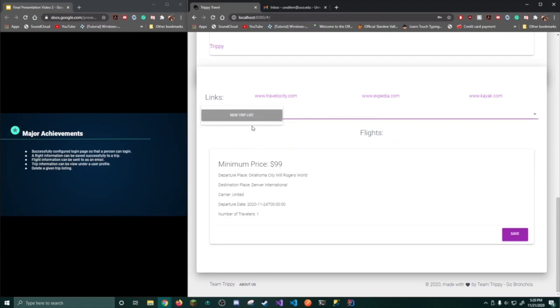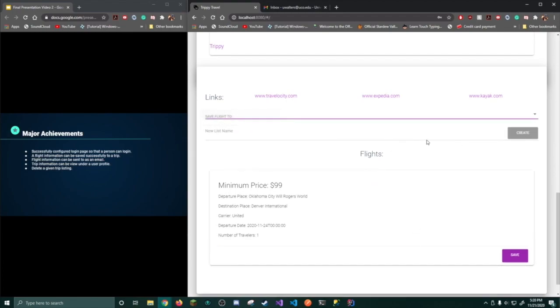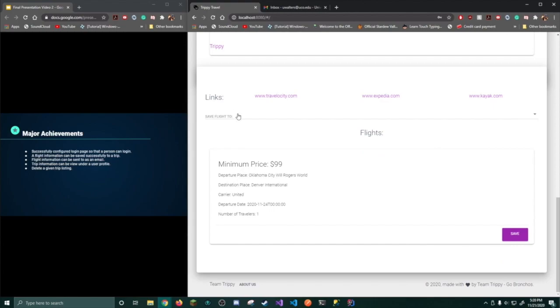Here, a person is just going to create that list to save to. So we'll call this Denver trip, create it, and now a person is going to be able to save this flight to this trip.